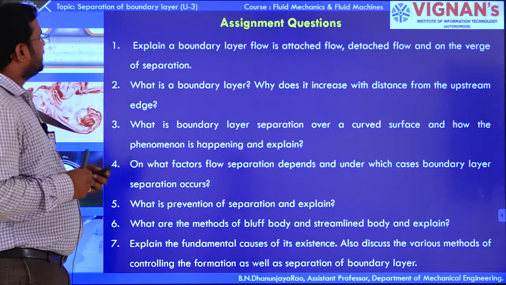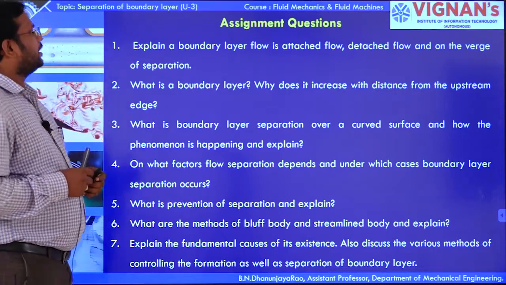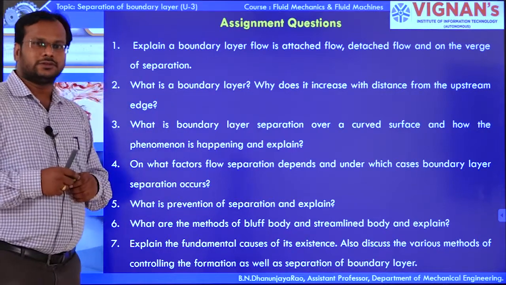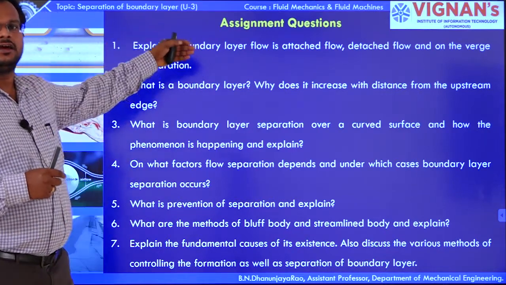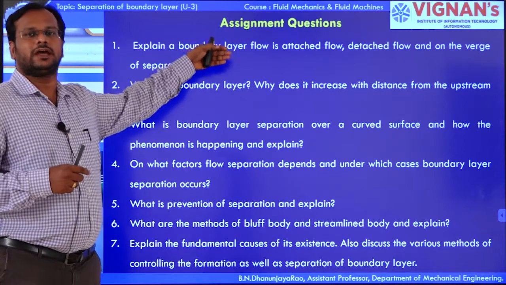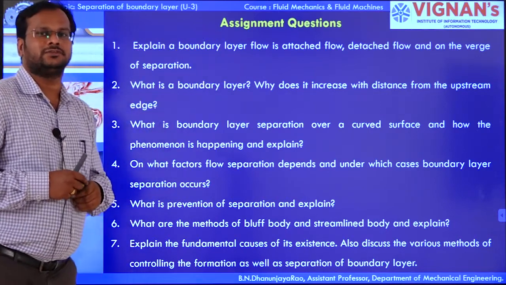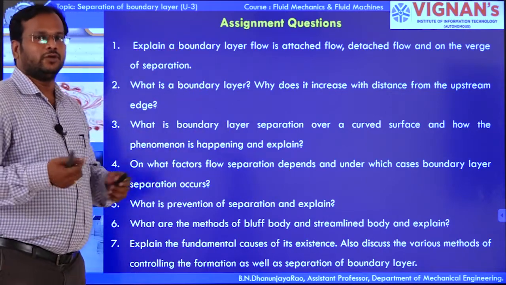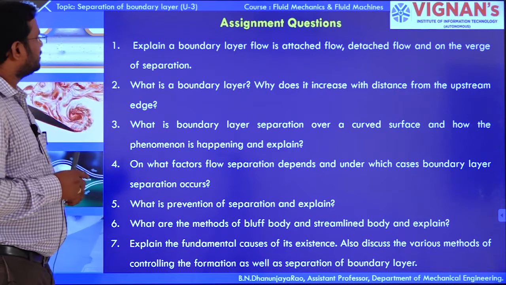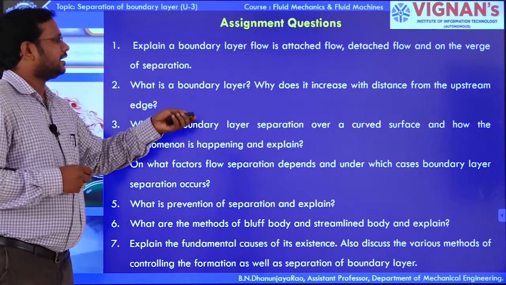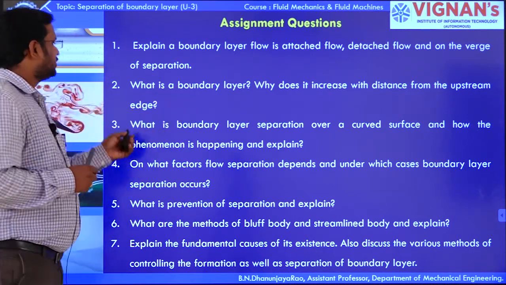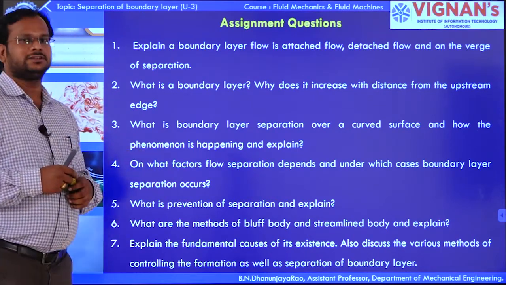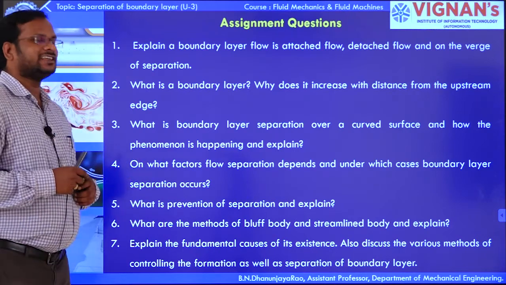So he initially explained a boundary layer flow, attached flow, detached flow, and a verge of separation. So these are the 3 fluid flow characteristics which we observed in the boundary layer separation. Okay, attached flow, verge of separation, and separated flow or detached flow. Second one, what is the boundary layer? Why does it increase with the distance from the upstream edge? Okay. Next one, what is a boundary layer separation over a curved surface, and how the phenomenon is happening